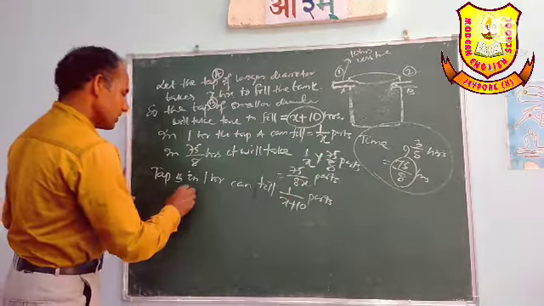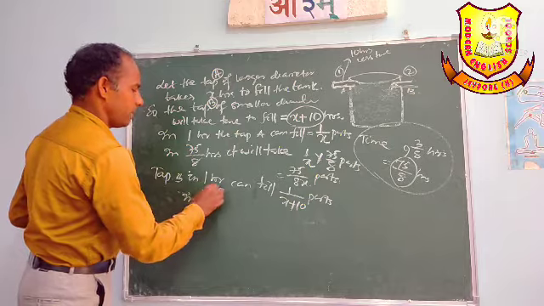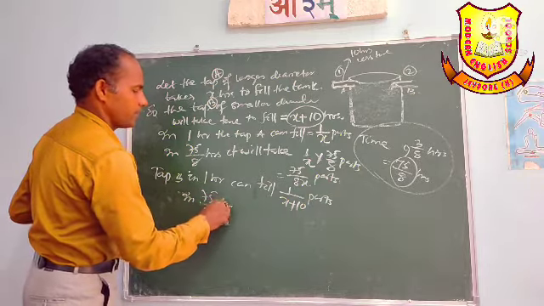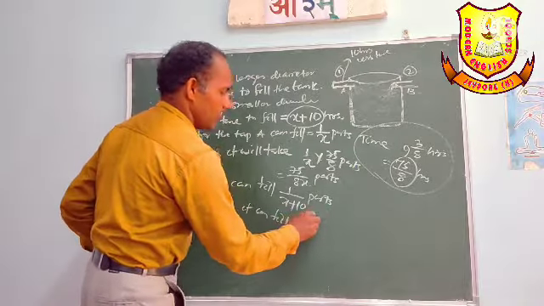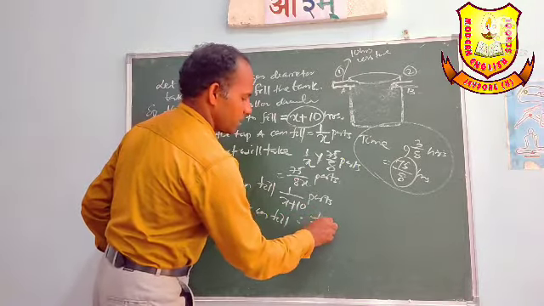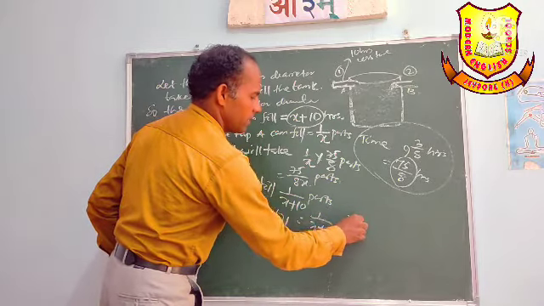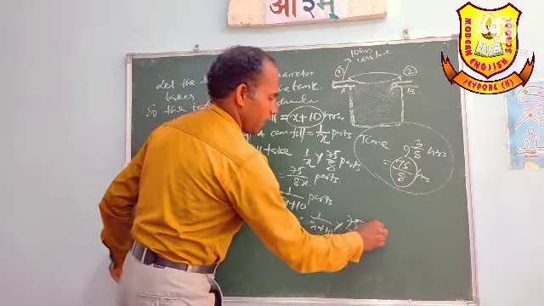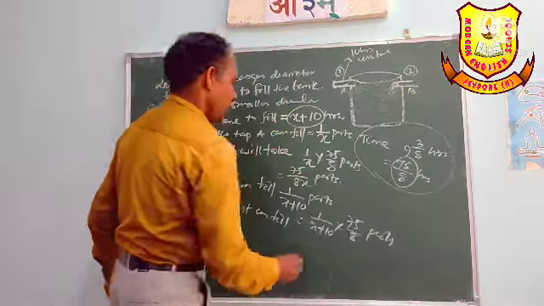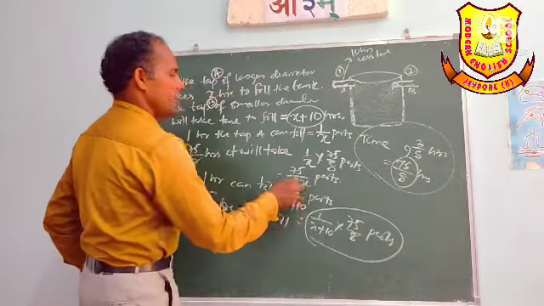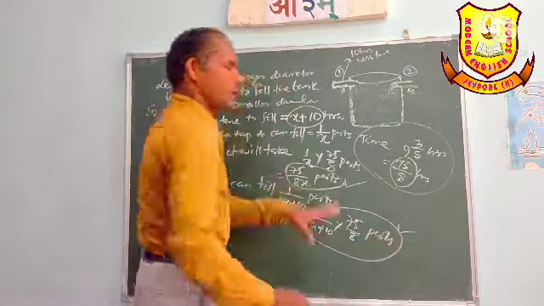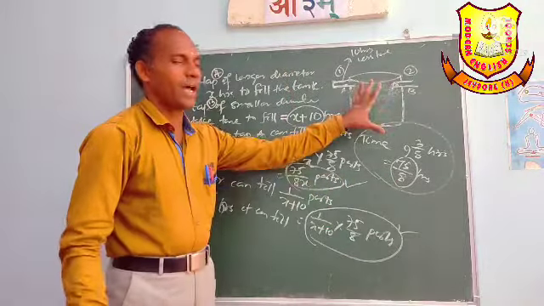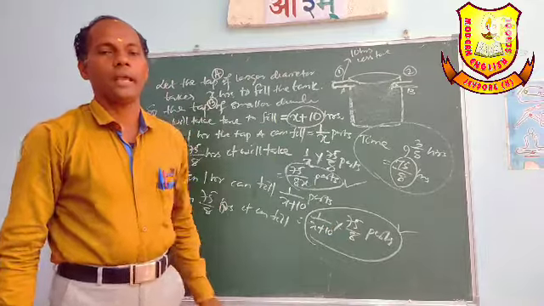So in 75 by 8 hours it can fill 1 by x plus 10 into 75 by 8 parts. Now this much is one part and this much is the other part. Both parts together will be one whole tank.